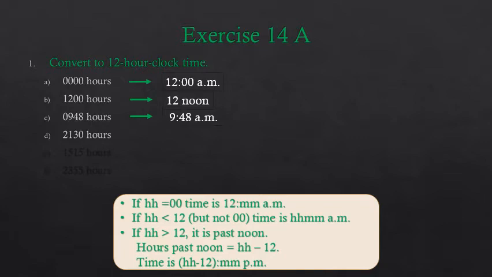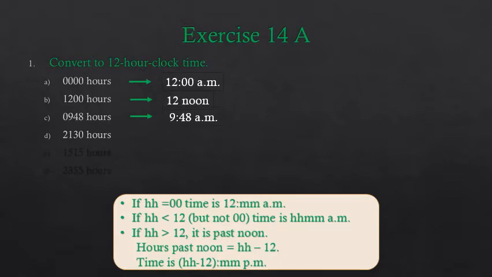And if hour is less than 12 but not 0, then the time is before midday or before noon, so the time will be given in AM. And if the hour is more than 12, then the time is past noon or after midday. So how will we find out that time? We will subtract 12 from the given hour.